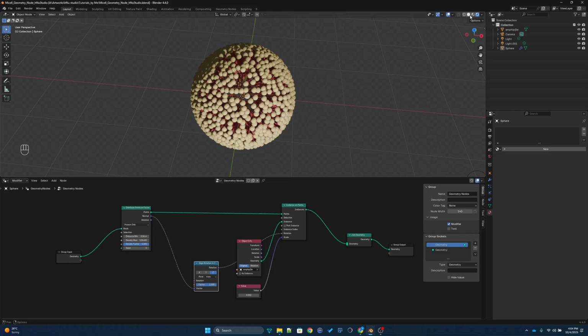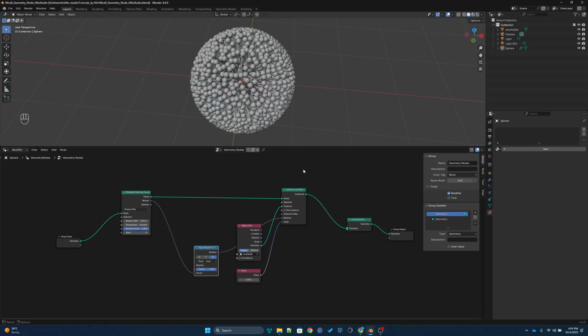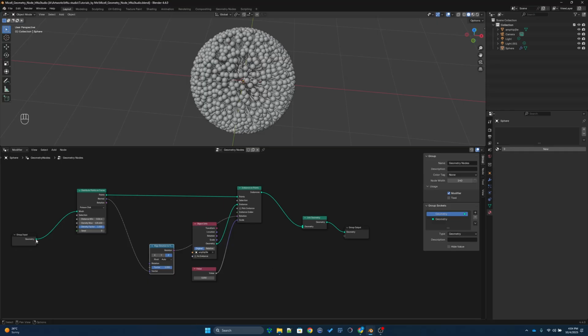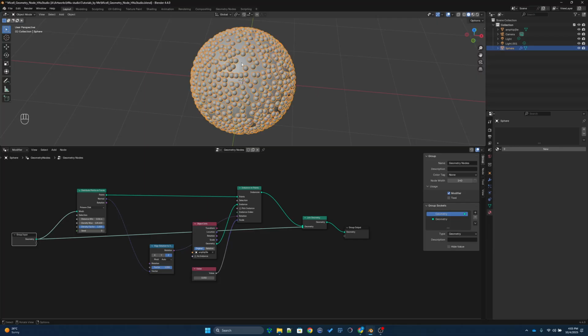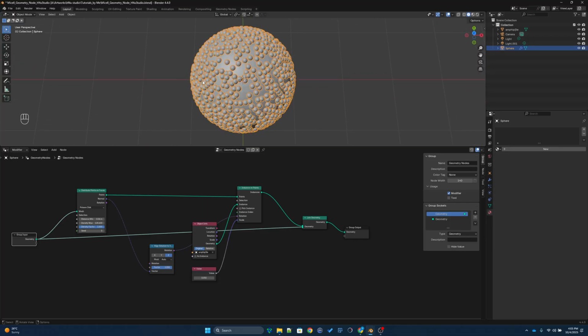So let me show how. If you go and connect this sphere again, this whole thing is built on top of the sphere, right? So we can change the geometry of the sphere, or simply we can cut this sphere into half and it will still have the rest.